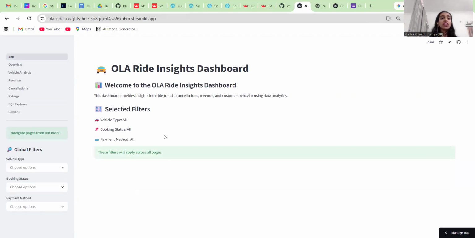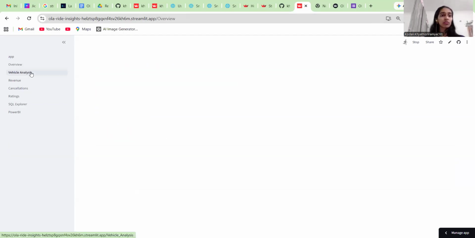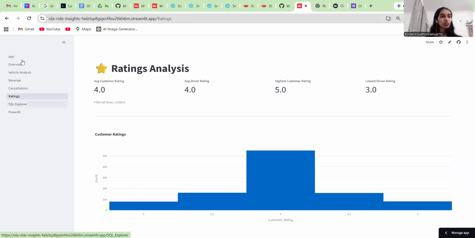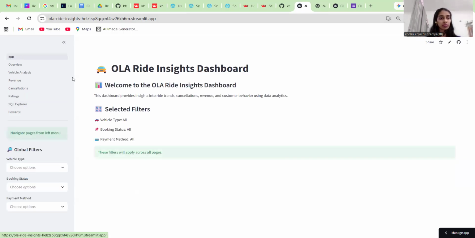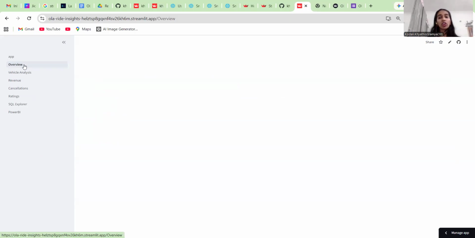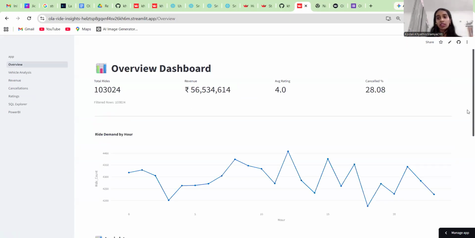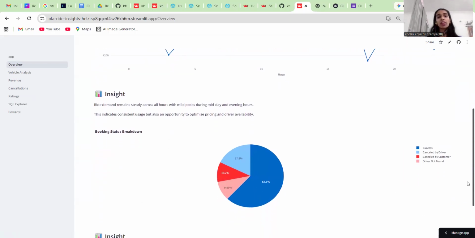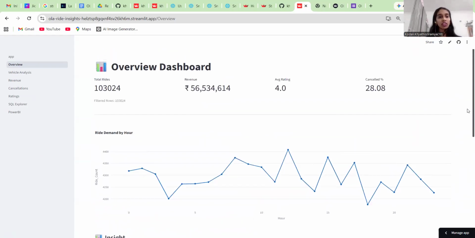Basically, I have taken vehicle type, booking status, and payment method as the selected filters to filter across all the areas to get a better understanding in individual format or in group format. The overview of the Streamlit dashboard is similar to that of the Power BI one.